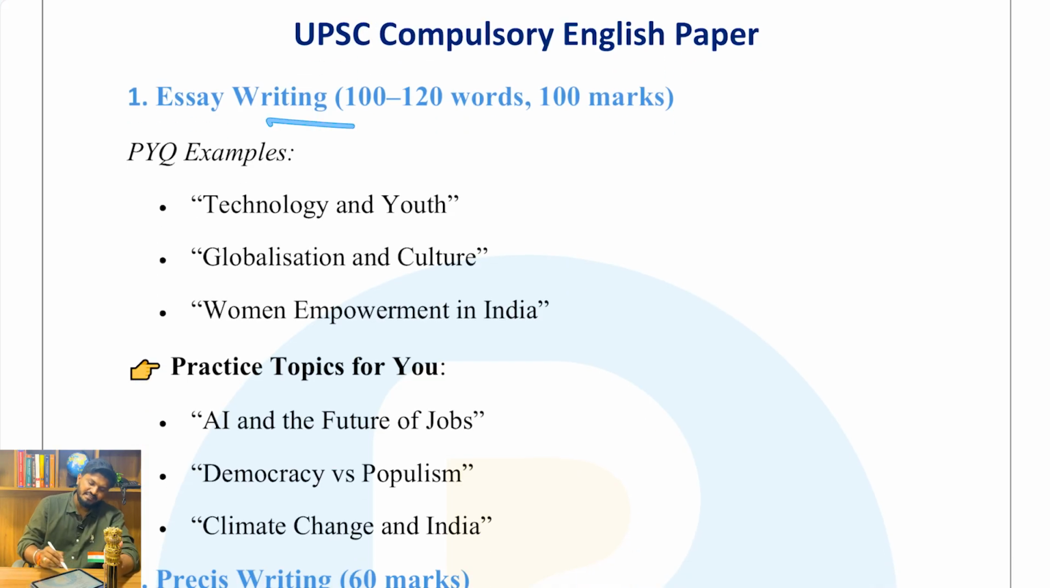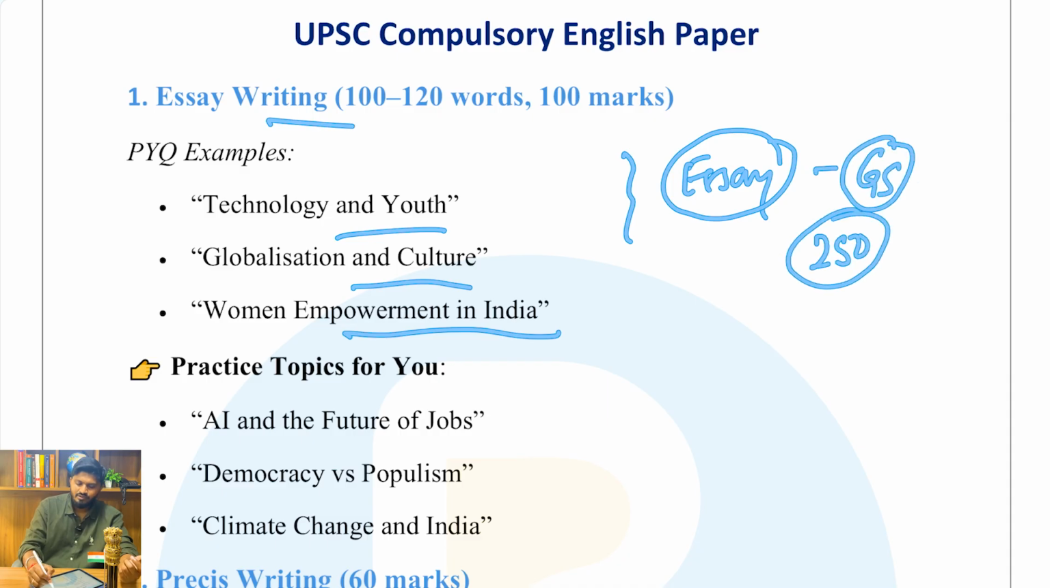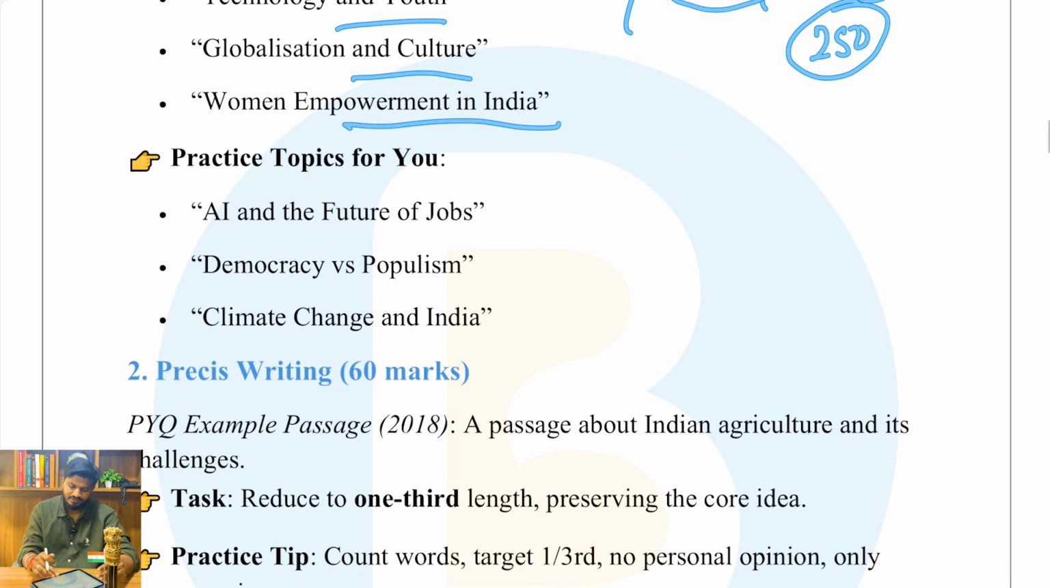First will be essay writing of 100 to 120 words for 100 marks. Previous year examples from last year were technology and youth, globalization and culture, and women empowerment in India. Anyway, you will be accustomed to writing essays because it is another paper in GS, which is about 250 marks, where you'll be writing two essays. Here you have to write in a shorter format of 100 to 120 words, whereas there it is about 1200 to 1500 words.